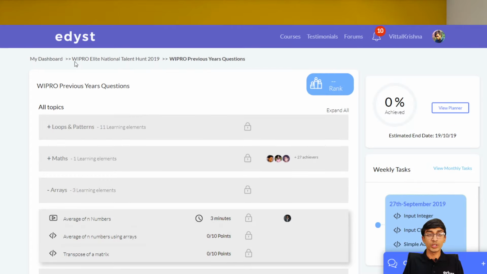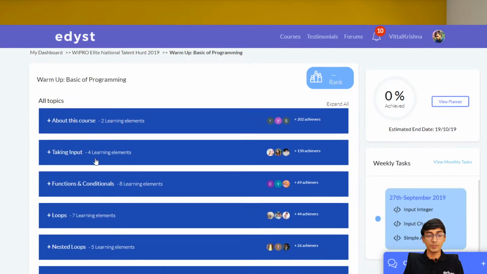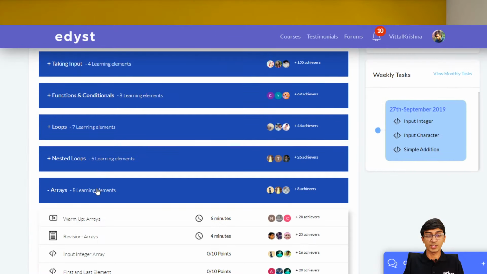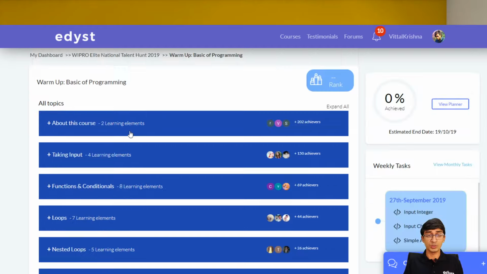Don't worry. You can just go back to the warm-up section. If I go to the warm-up section here, there is an arrays part, which is over here. And you can just look at all of the how to take input of array. We have a video, we have reading material. So make use of this complete revision material, which is completely free of cost to you. So make sure you at least make use of that.